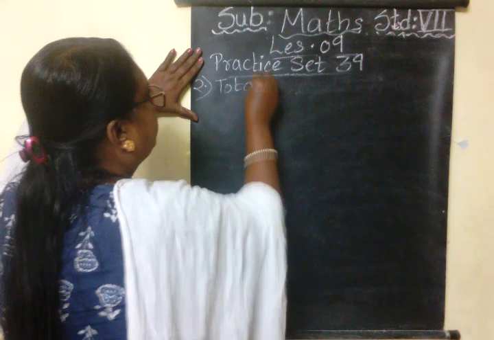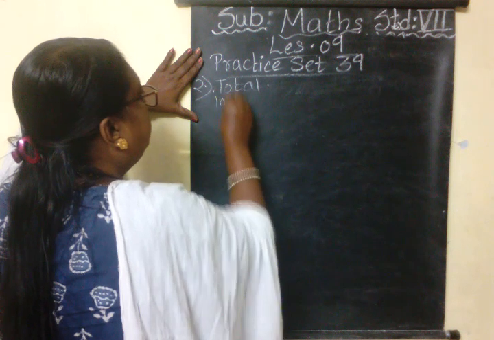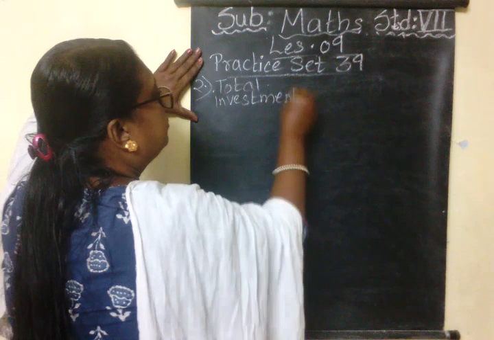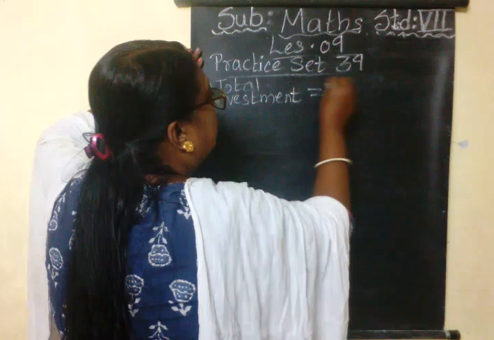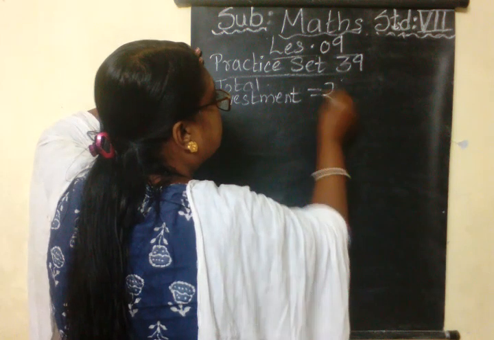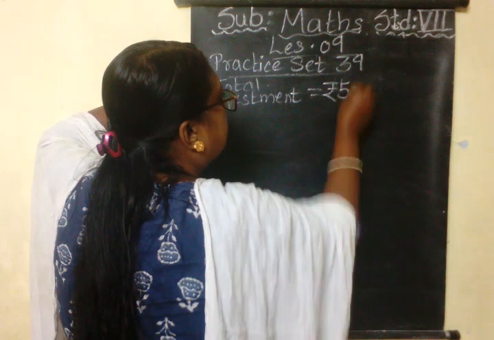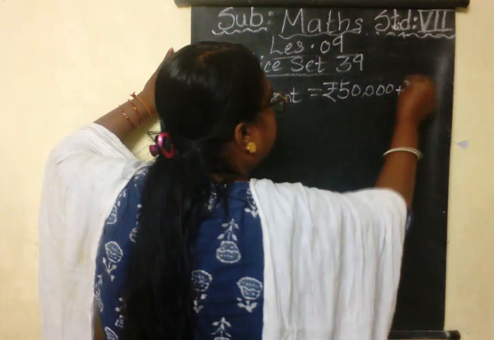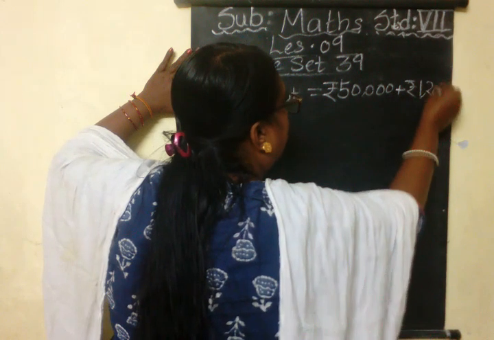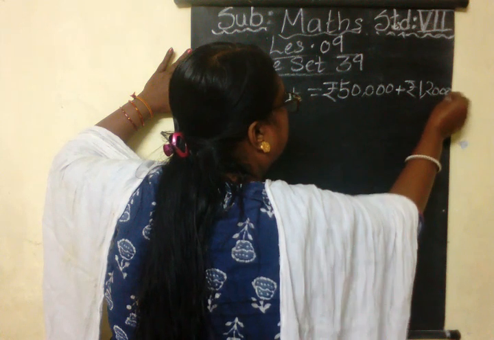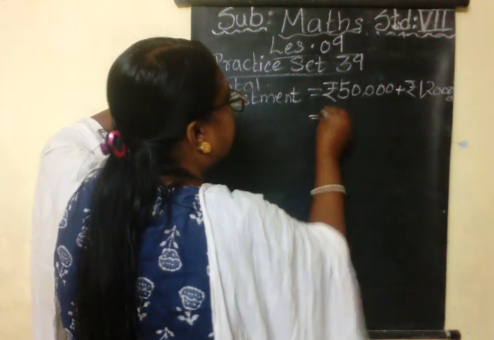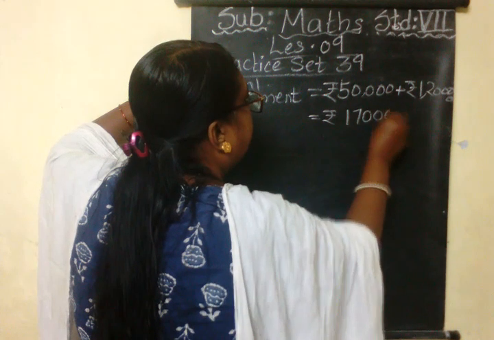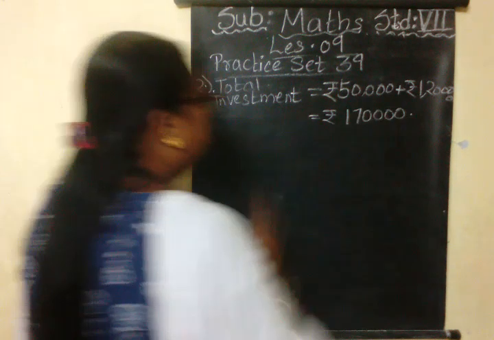Total investment is equal to rupees 50,000 plus rupees 1,20,000, which gives me the answer rupees 1,70,000. So this is the total.